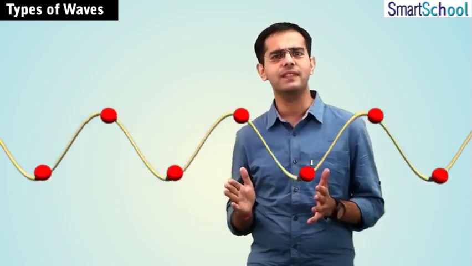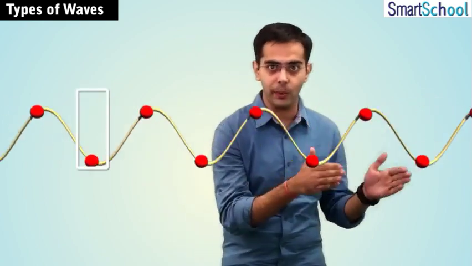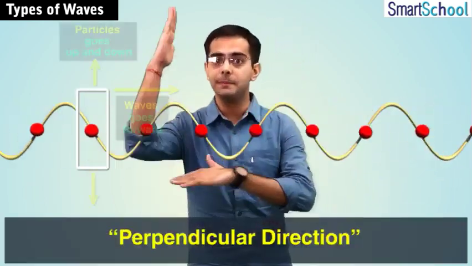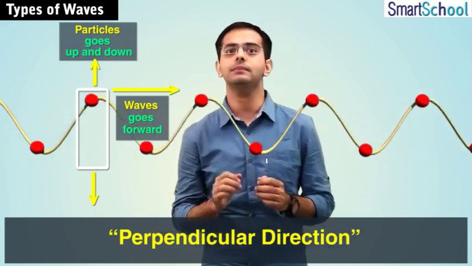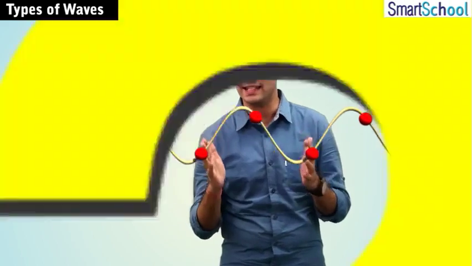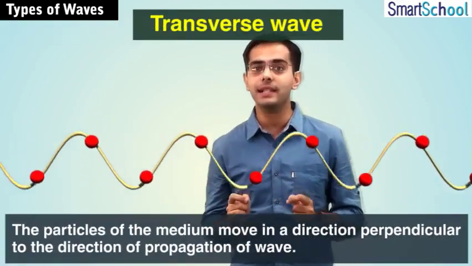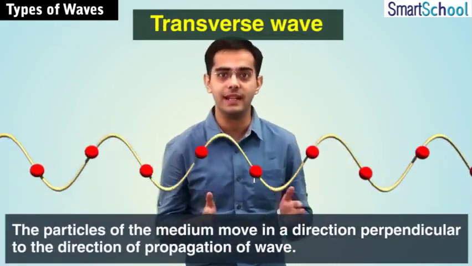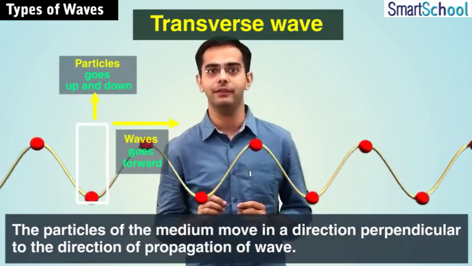So the waves move straight from one end to the other, while the particle motion which makes that wave is in a direction perpendicular to the direction of propagation of the wave. Now this type of wave is called, any guesses? Yes, this type of wave is called the transverse wave, in which the particles of the medium move in a direction perpendicular to the direction of propagation of the wave.